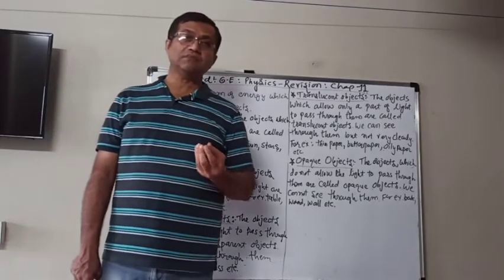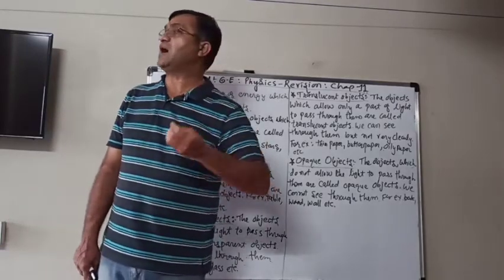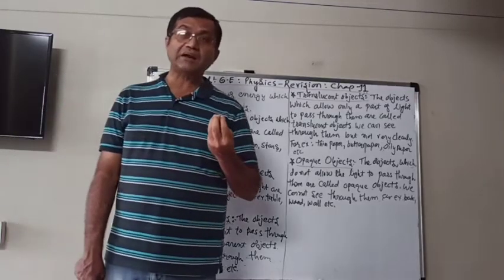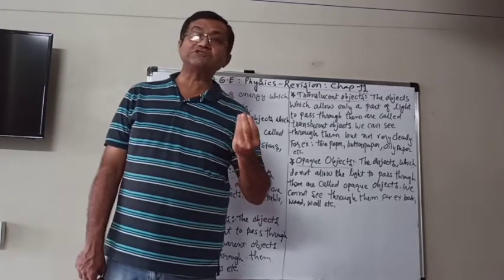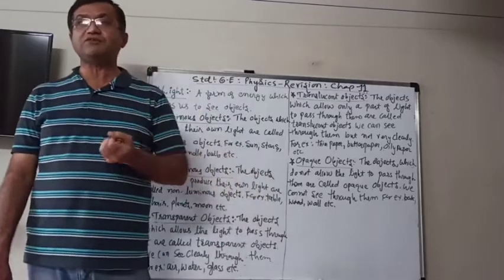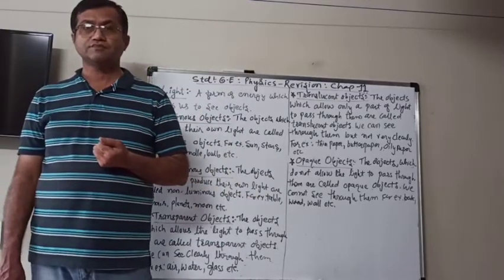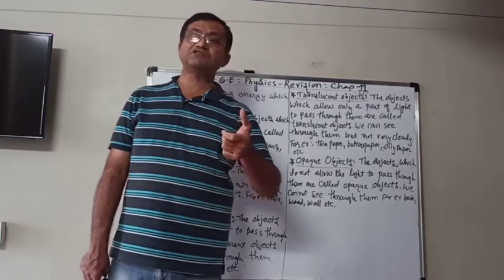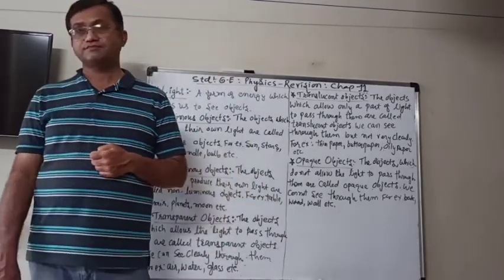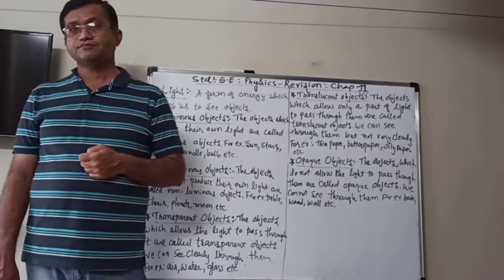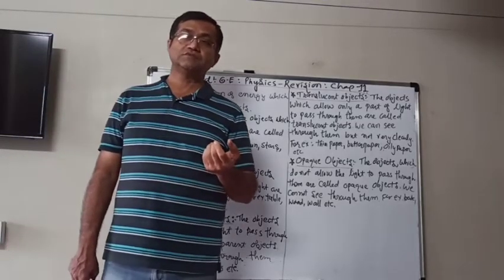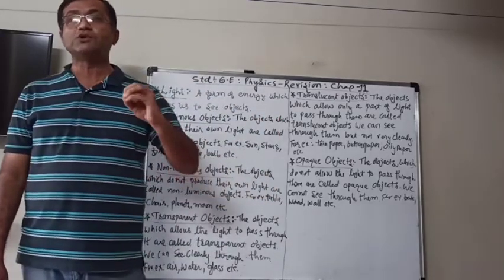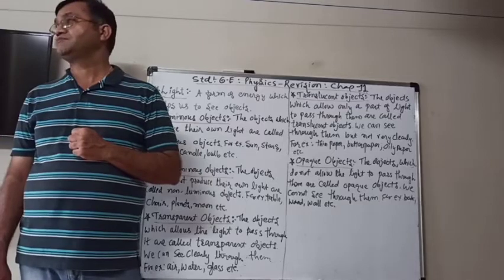At that time, when it is very, very dark during the night, sometimes it looks like our eyes are closed or open, it doesn't make a difference. And then when you light a candle or switch on a torch, then the light will come through it and then you will be able to see the objects.